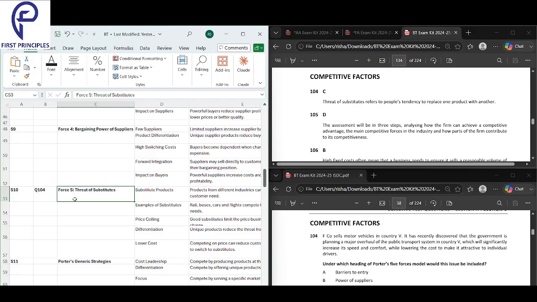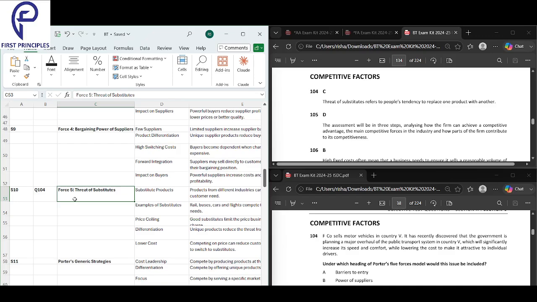So there is a company called F company, and the government in that country is going to improve public transport in country V. This will make public transport cheaper, faster, and more comfortable. So more people might stop buying cars and use public transport instead. Under Porter's 5 forces, which force is this? This is a threat of substitutes.